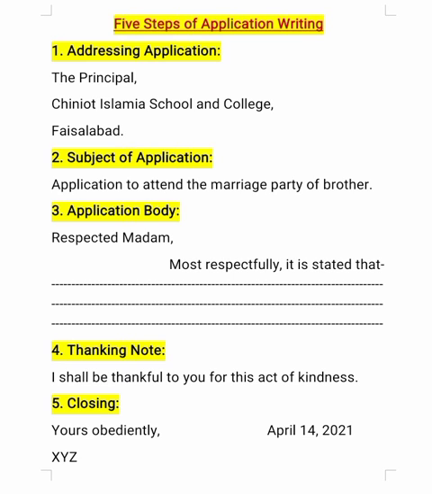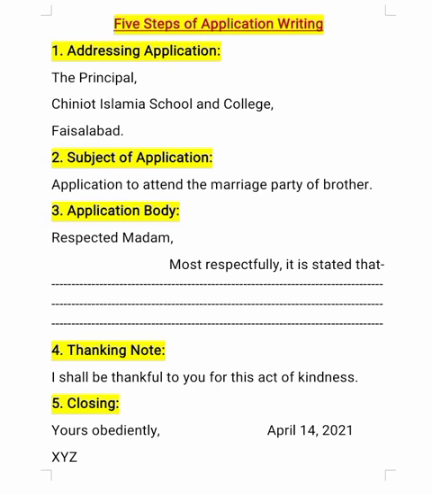So here are the 5 steps of application writing. We have discussed them in detail in the previous lecture. First, addressing the application, where you write the address of the person to whom you are writing the application. Second, the subject of the application, where you write the subject, which will be changed according to the application. Third, the body, where you write the purpose and the reason of writing the application.